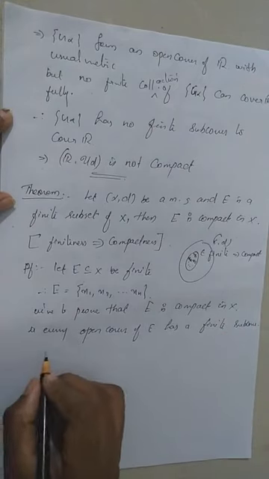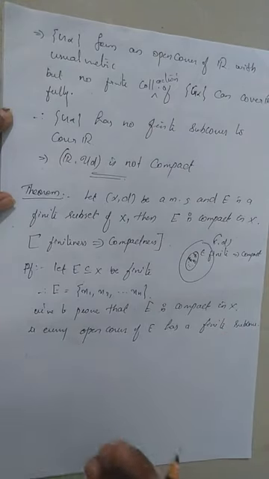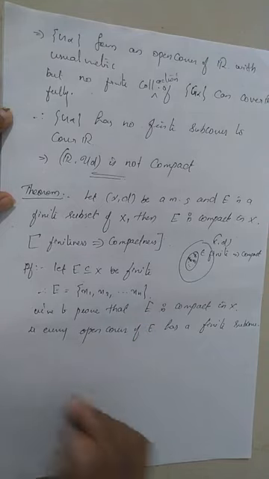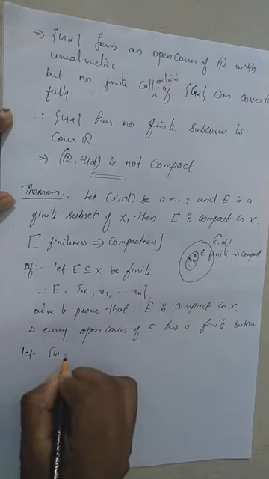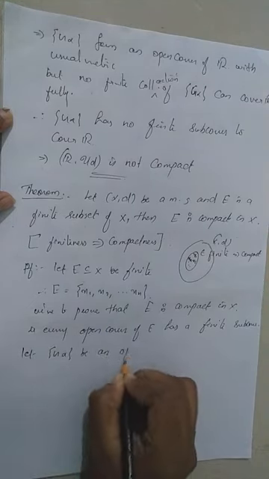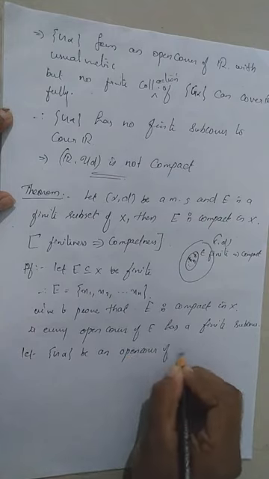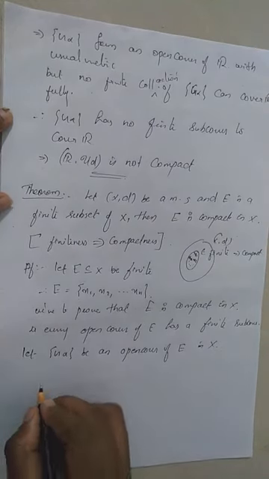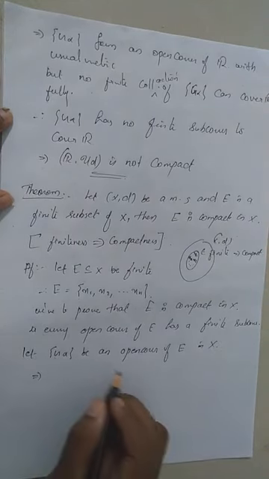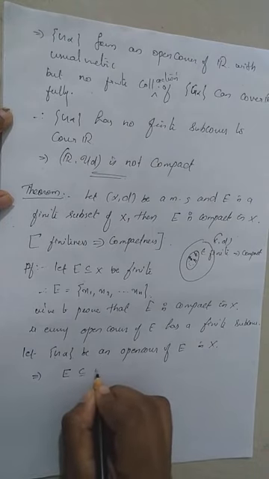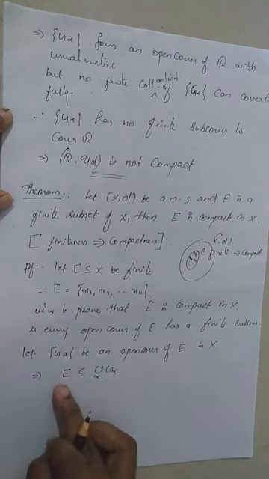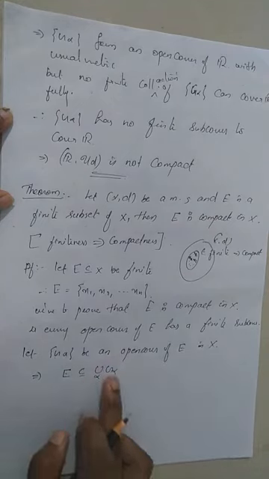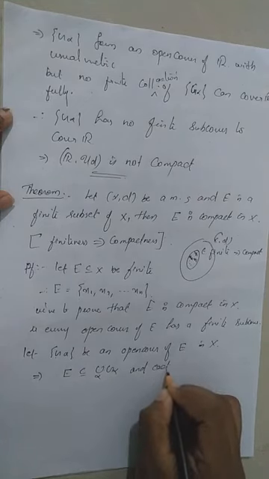So how to prove this result? We take an arbitrary open cover of capital E, then we prove that it has a finite subcover. So let the collection G alpha be an open cover of E in capital X, which implies the union of the G alpha will include capital E. So the collection G alpha being an open cover of E means E is contained in the union of the G alpha, and each G alpha is open.